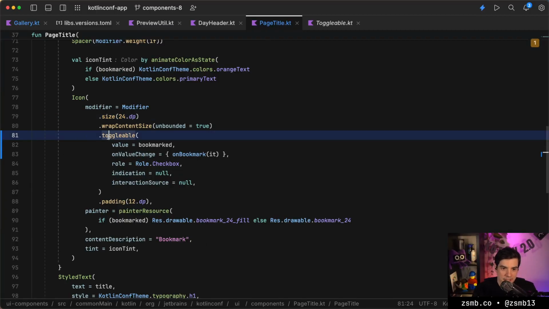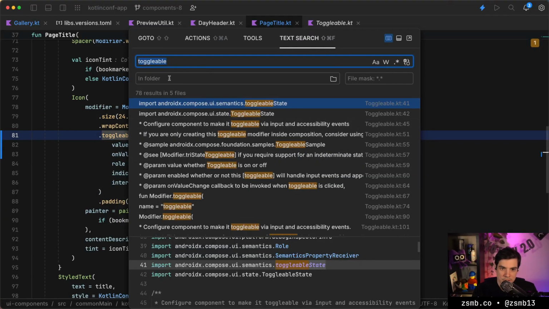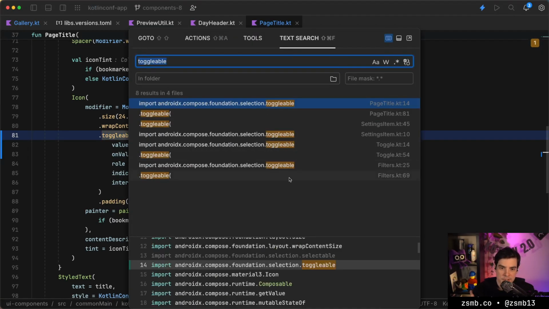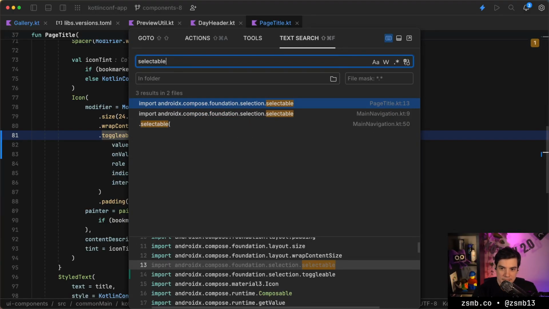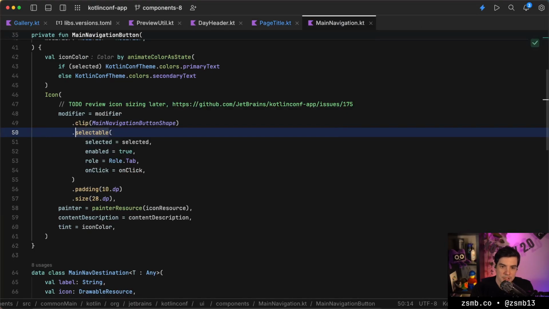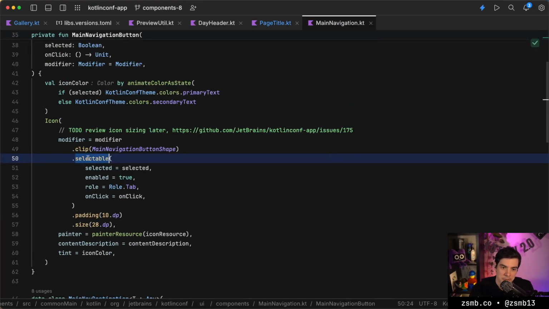Everywhere else, I think I've used toggleable in the code base. So if we search for it, we have a bunch of icons, and I've used toggleable all over the place, and selectable. Oh, right. That's a good example actually. With main navigation, we have a selectable thing.